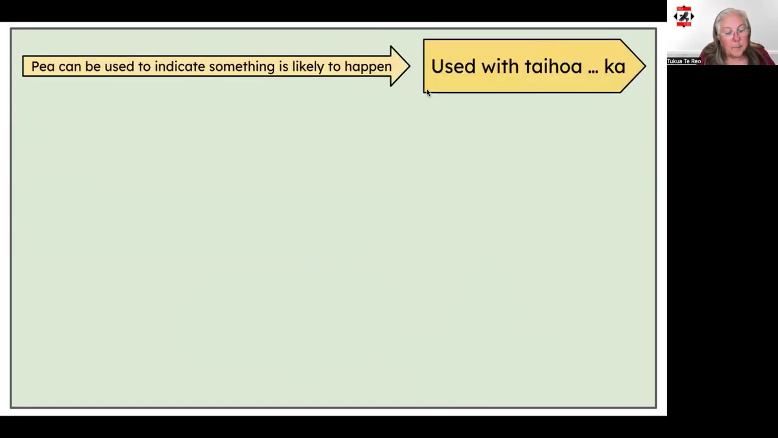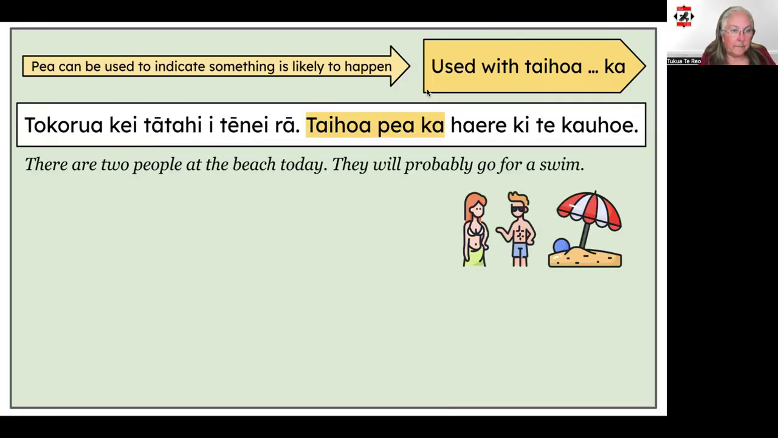Next up, we're going to use pea together with taihoa ka to indicate something is likely to happen. So here's our tauira tuatahi. Toko rua kei tātahi i tēnei rā, taihoa pea ka haere ki te kauhoe. There are 2 people at the beach today. They'll probably go for a swim.